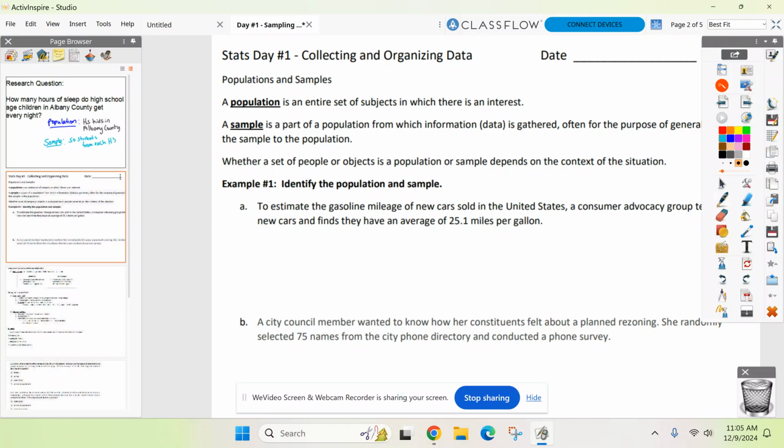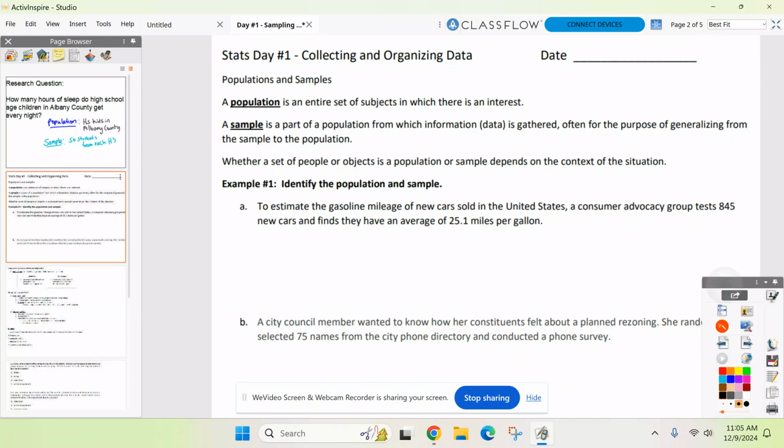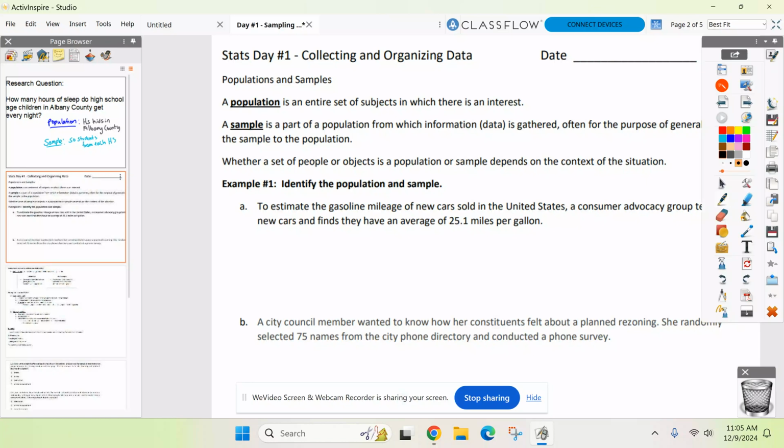I want you to identify what the population and the sample would be in each of these. So, estimate gasoline mileage of new cars sold in the United States. A group tests 845 new cars, and that's what the average ended up being. Okay, so let's talk first. What would the population be, the overall group that I am testing here?